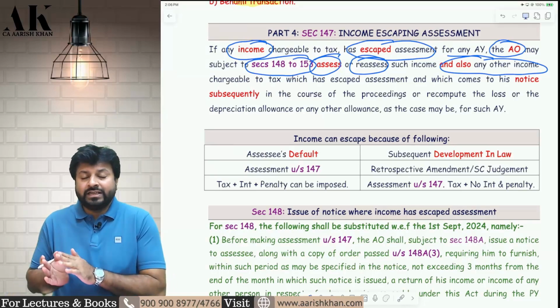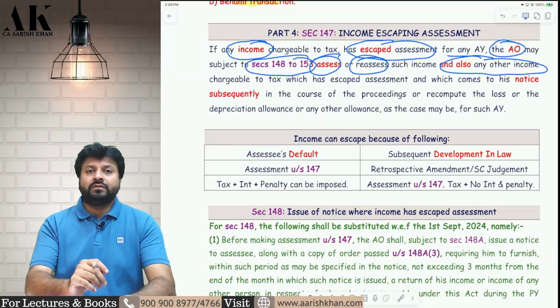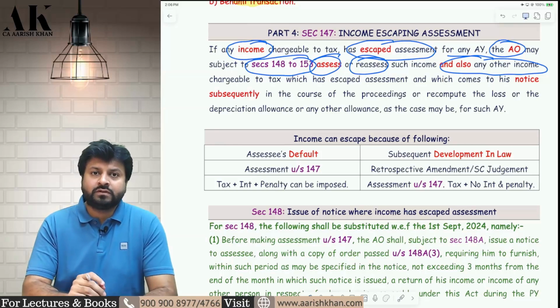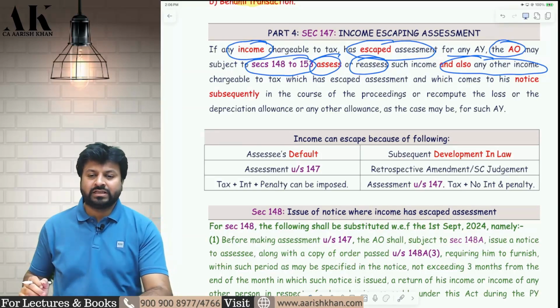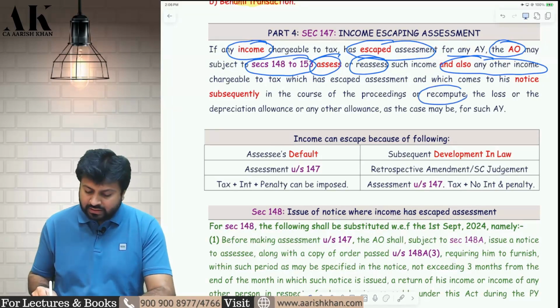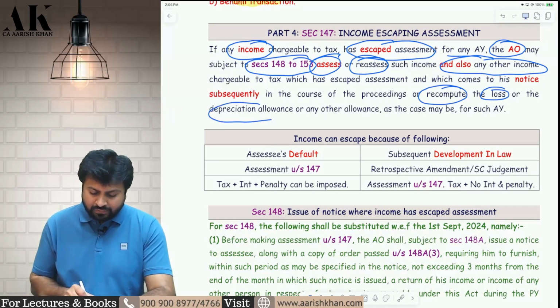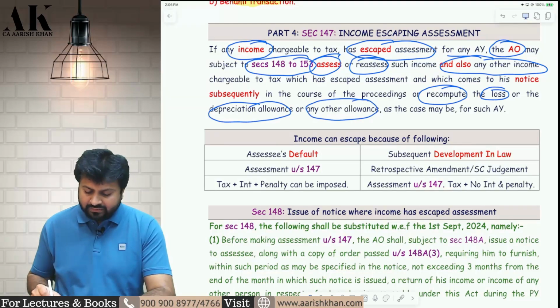So if he finds any other income which he noticed subsequently during the course of the proceeding, the AO has the power to charge that income also under section 147, and then he will recompute your income, recompute your loss, recompute your depreciation allowance and any other allowance as the case may be.